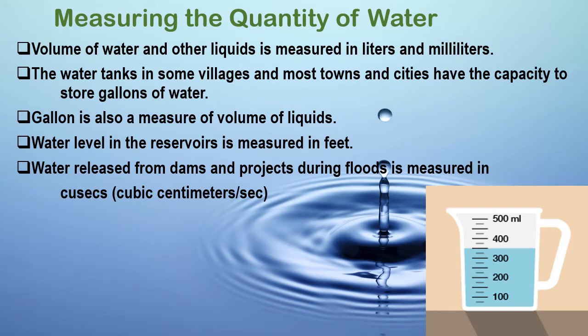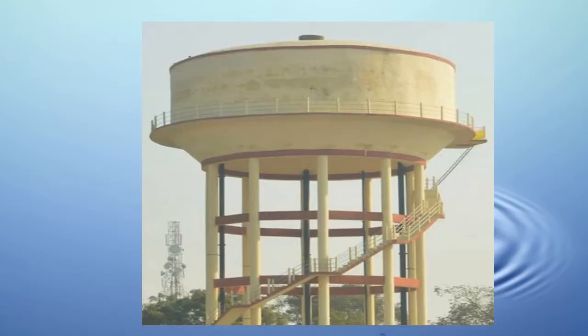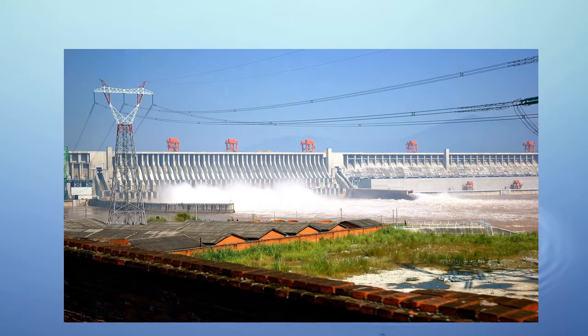Measuring the quantity of water. Volume of water and other liquids is measured in liters and milliliters. Water level in the reservoir is measured in feet. The water tanks in some villages and most towns and cities have the capacity to store gallons of water. Gallon is also a measure of volume of liquids. Water released from dams and projects during floods is measured in cusecs.